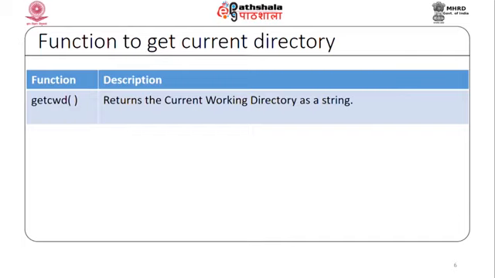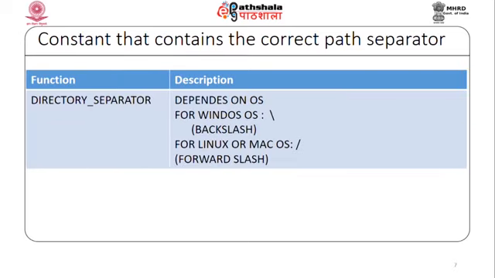Now, there are built-in functions, because writing the complete path each time is cumbersome. So, you can use the built-in function getcwd, which stands for current working directory, and it returns the current working directory as a string. PHP also provides one built-in constant, because PHP can work on Windows or Linux, and they use different directory separators.